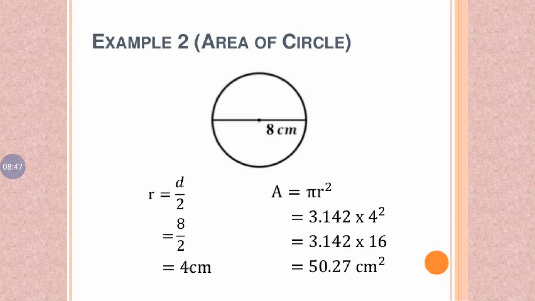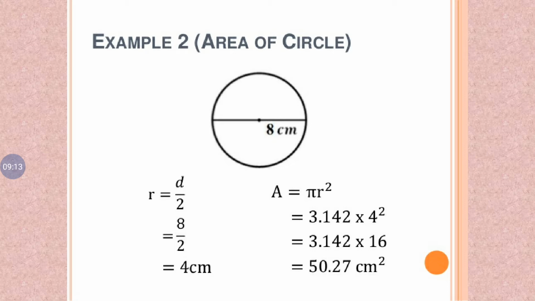Example 2. Area of a circle. Given diameter is 8 centimeter. Radius r is equal to d by 2, so 8 divided by 2, radius is 4 centimeter.